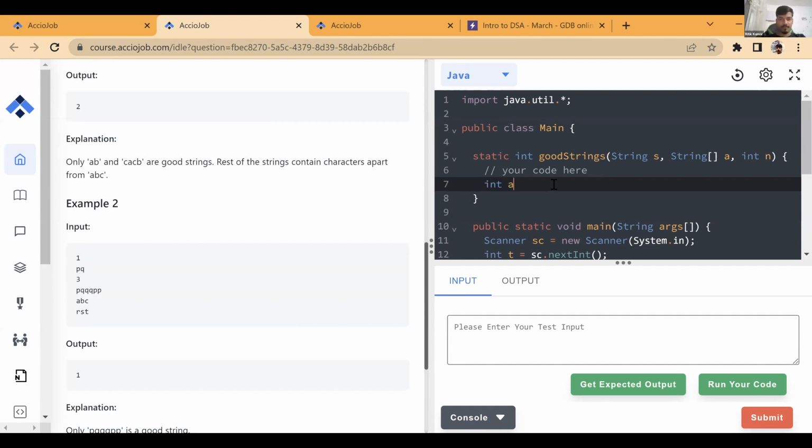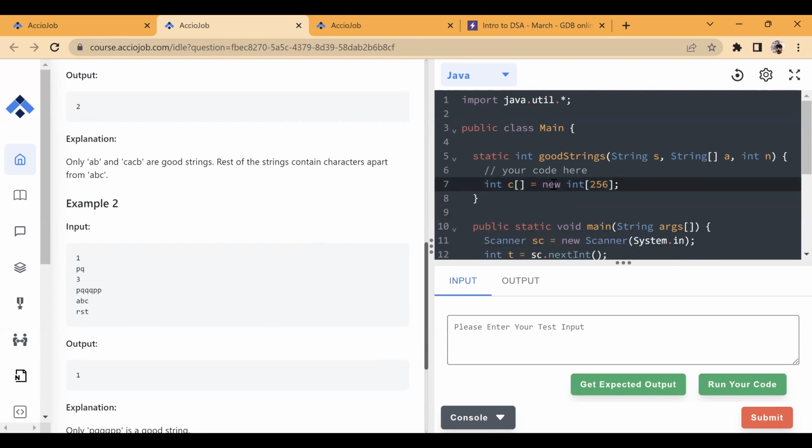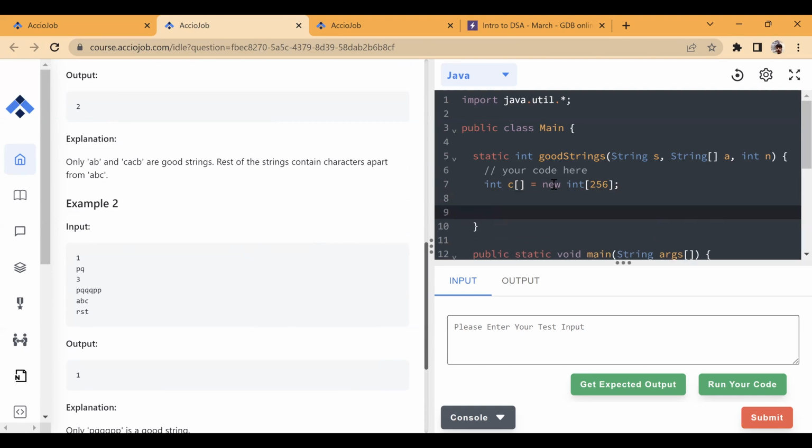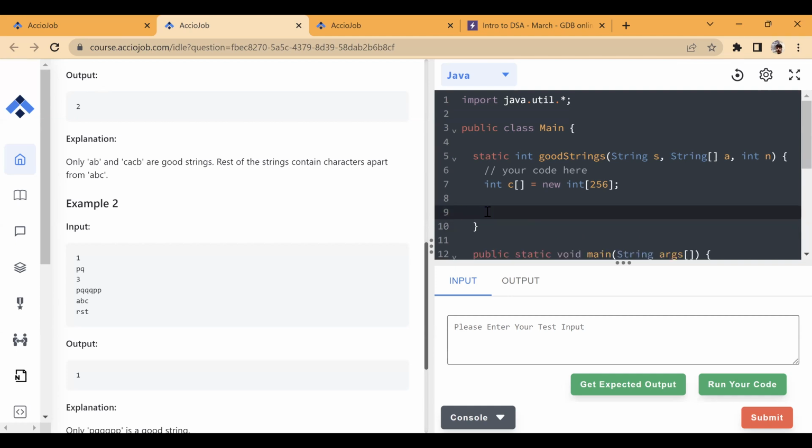Sir, even if there are only alphabets, I think we have to create a 256 array, right? Because the array is storing the ASCII values, and the indexes are ASCII values, right? Yes, you can think of it as ASCII value, but you can do it in this way. Let's say you know that all the characters are small characters. You can store 97 at index 0, 98 at index 1, and so on. Now you will just require 26 indexes, from 0 to 25.